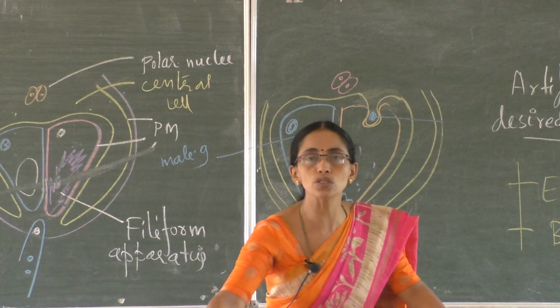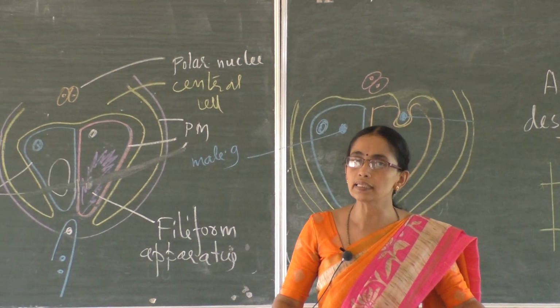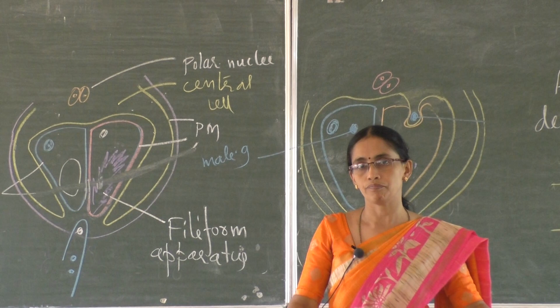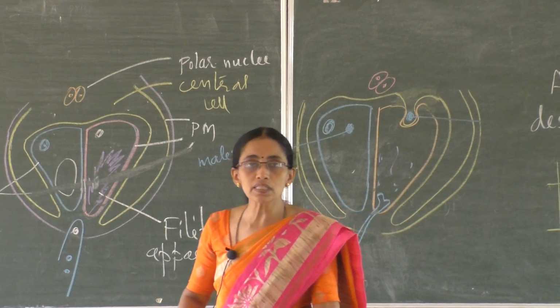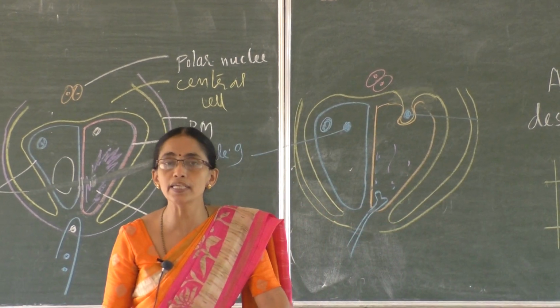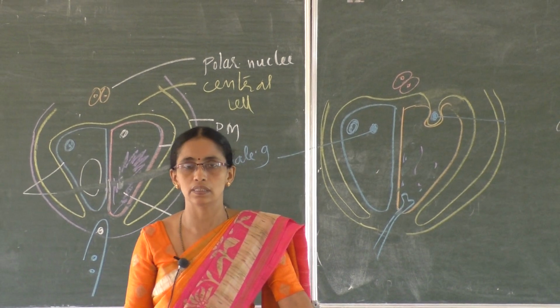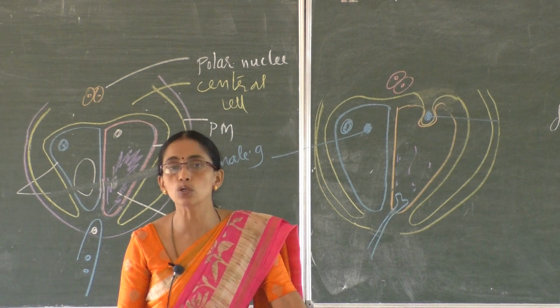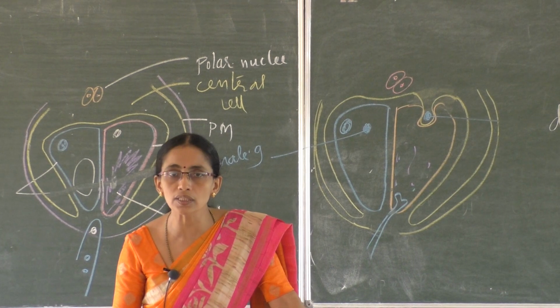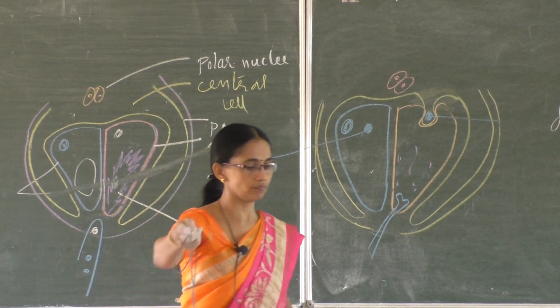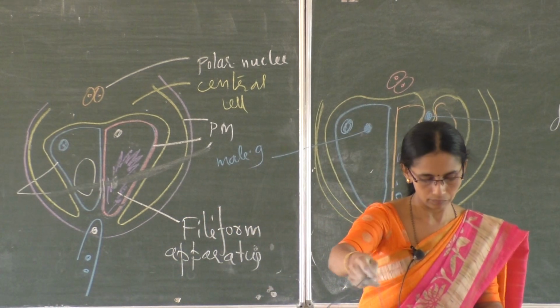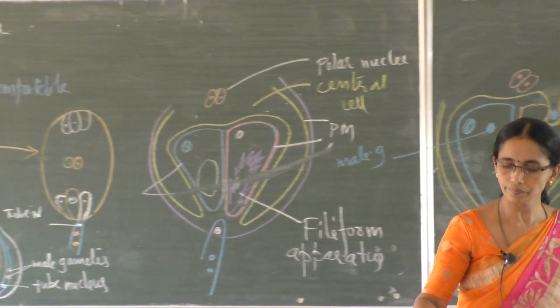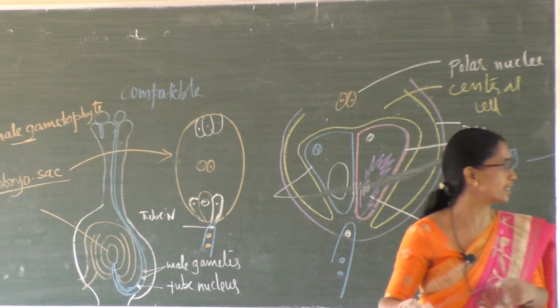One remains closer to the egg cell, another near the central cell. The knowledge of pollen pistil interaction helped plant breeders to produce hybrids. One technique is artificial hybridization, which includes 2 steps: emasculation and bagging. Next continuation is fertilization.